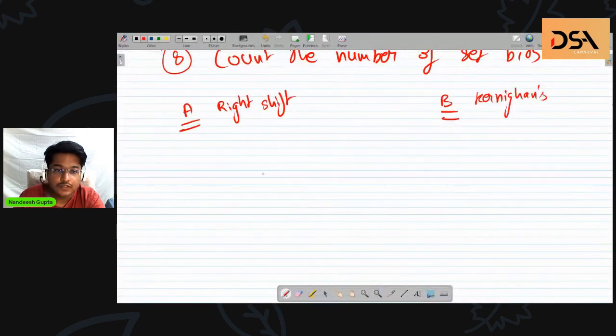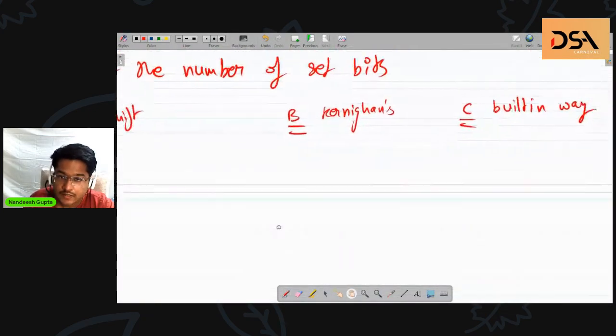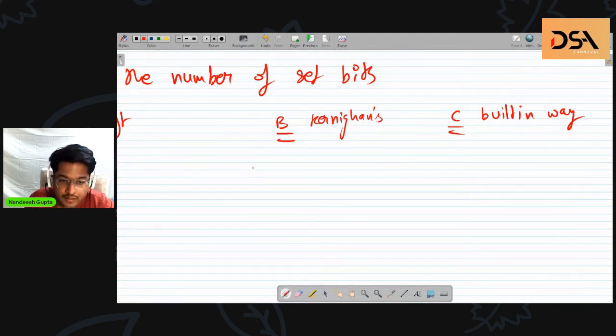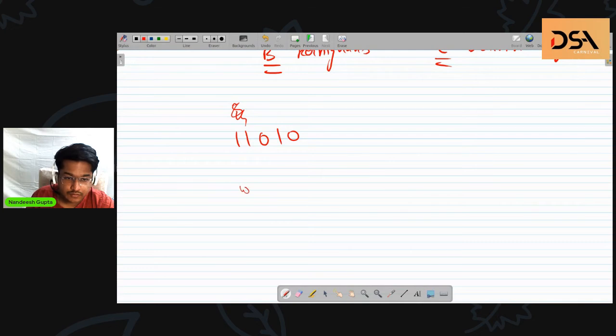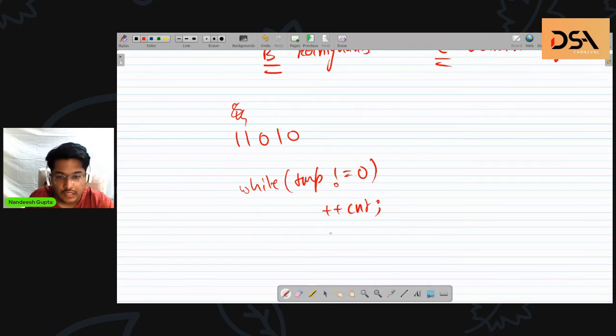Okay, so let's study the Kernighan's way. Suppose my number is 11010. Now I write the loop like this: while the number is not equal to 0, inside this loop I'll plus plus my count, and after that I will remove the last set bit using this expression.